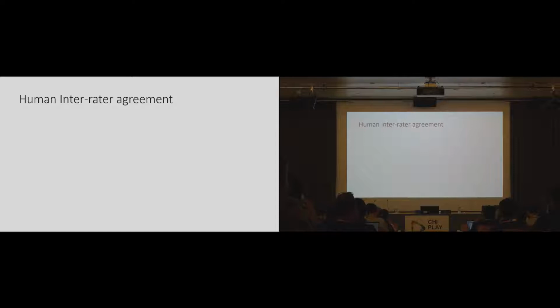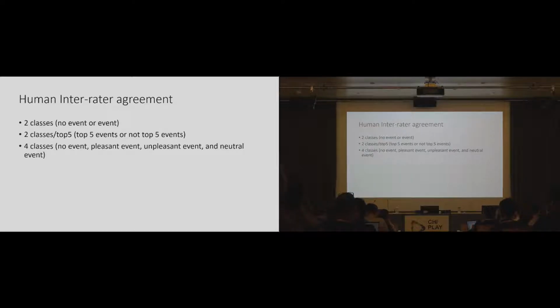We tried 4 types of classification. The first one uses no event and event class. The second one uses top 5 event and not top 5 events. The third one uses 4 classes of no event, pleasant, unpleasant, and neutral event. Pleasant events like happiness, amusement, and unpleasant events like startle, frustration. Neutral events like moved and wonder. The last one uses no event class and all 13 classes of emotions available in the dataset.